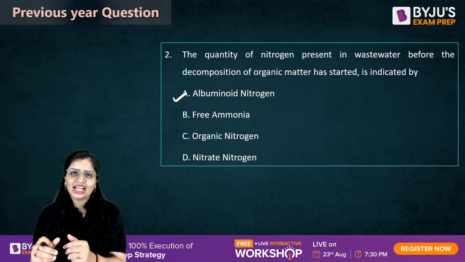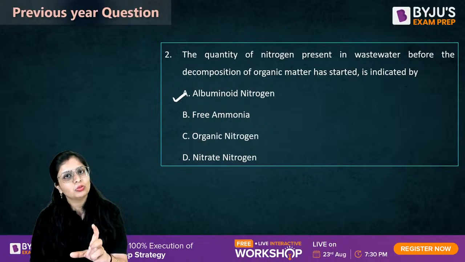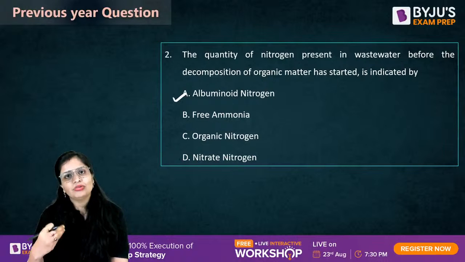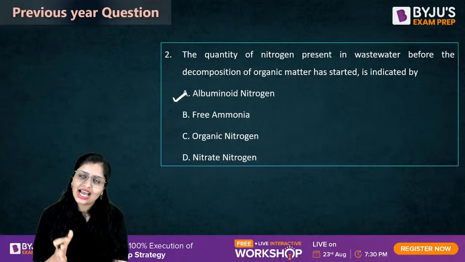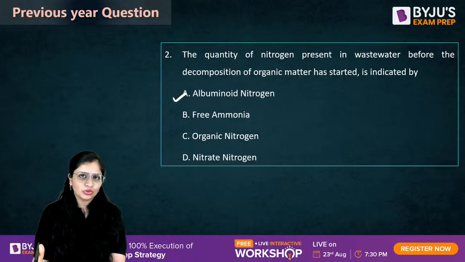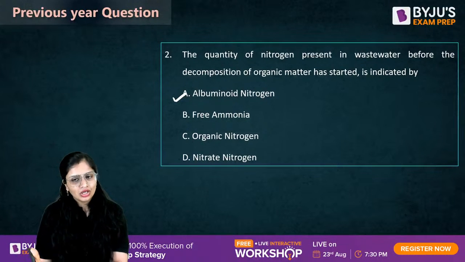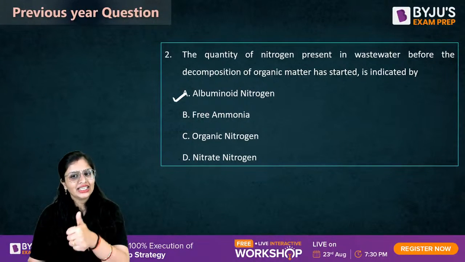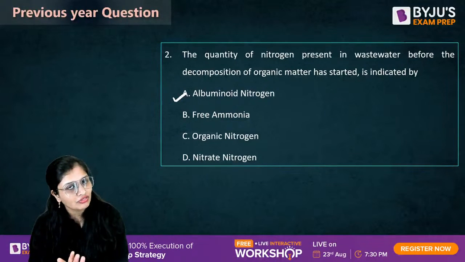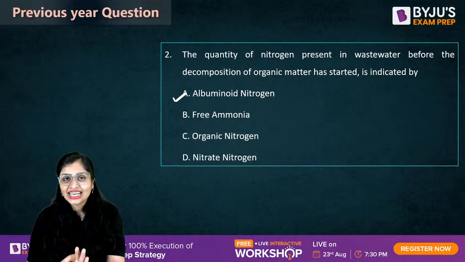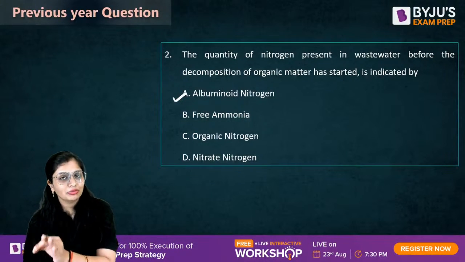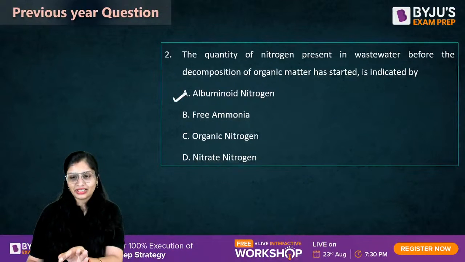So technically the answer should be both A and C, because both are the same. But generally you say albuminoid nitrogen, though albuminoid nitrogen and organic nitrogen are synonyms of each other. Free ammonia indicates recent pollution, nitrate indicates complete decomposition of organic matter, and nitrite indicates partial decomposition of organic matter, which means organic matter is still present.